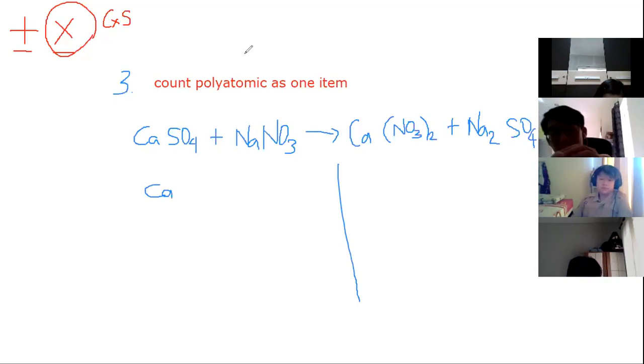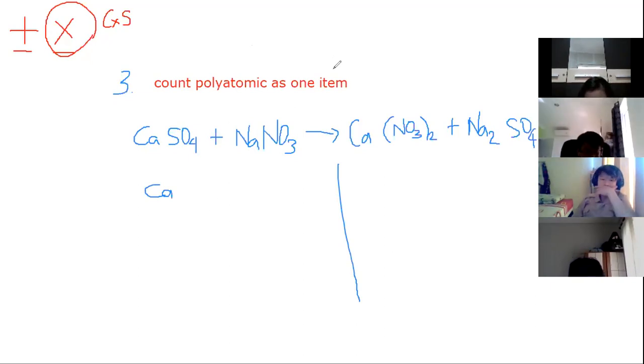Can anyone dictate what to do for the second step after writing the Ca? Anyone? What's next? Right, equals. No, not the equals. What's next first? Let us write first the element.